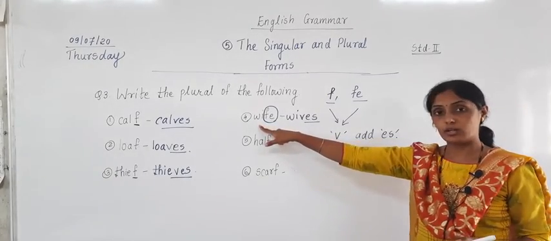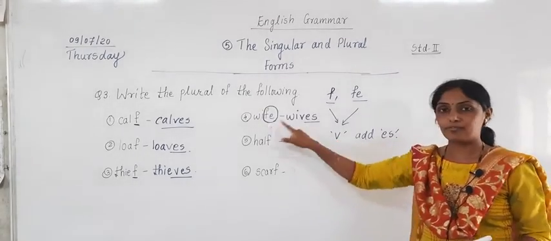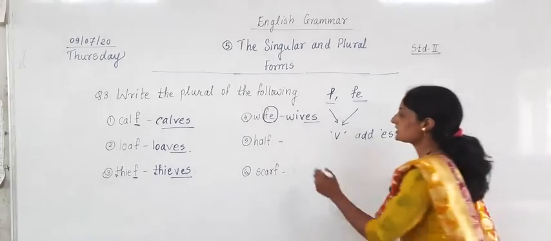The plural form is formed of the word wife. Wife is what? Singular form. And wives are what? Plural form. So one wife, many wives. Next example is of half.